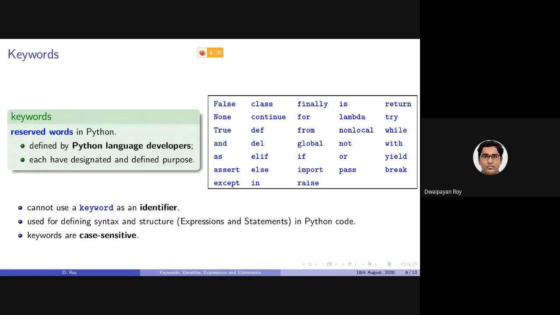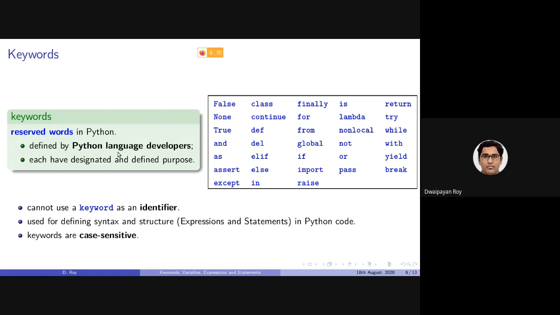And we will be discussing each of them whenever we encounter a case when the application of these keywords will be necessary. Now, these keywords imply some restrictions while writing our code. Note that I have said that these reserved words or keywords are defined by the Python language developer.